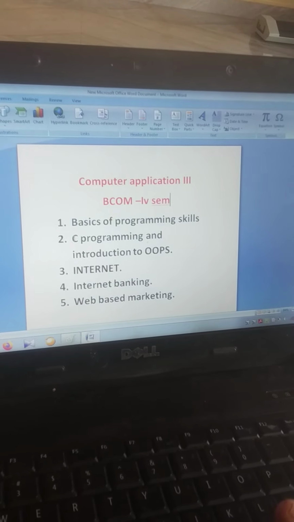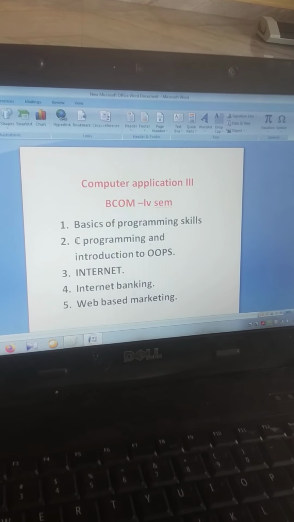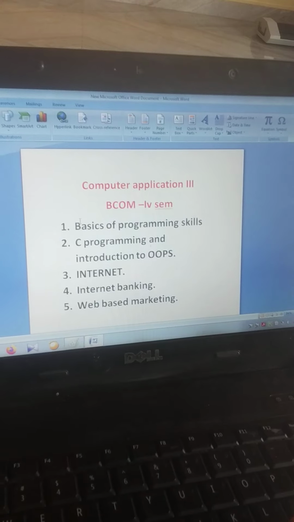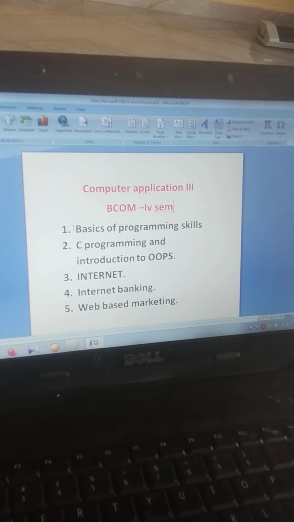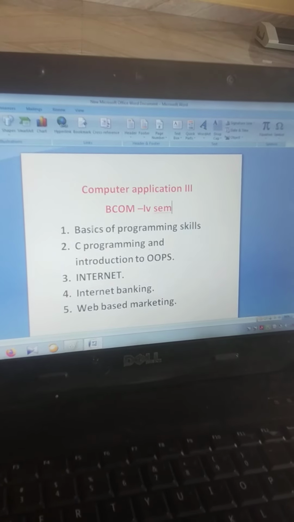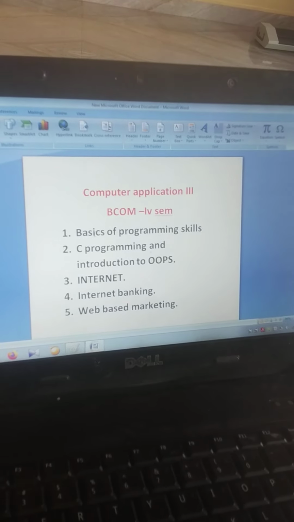Whenever you are studying any kind of programming on computers, before that you need to prepare your basic skills of writing programs. That is what our first chapter contains.